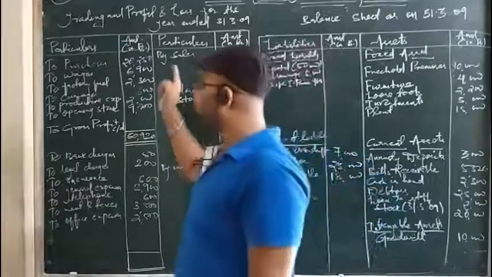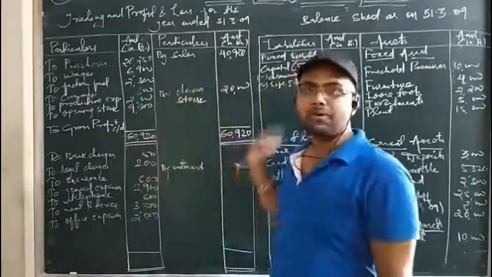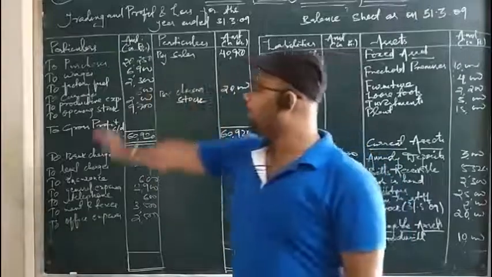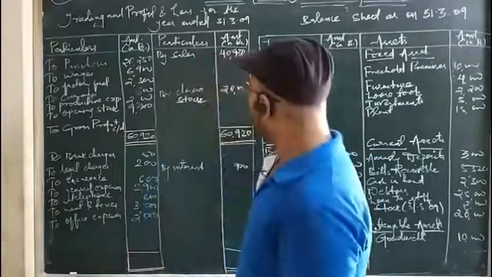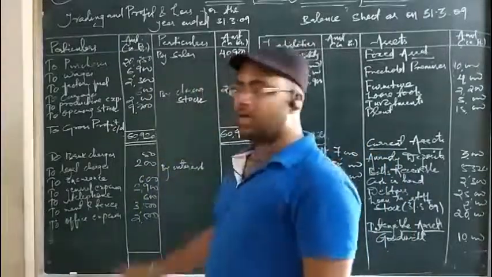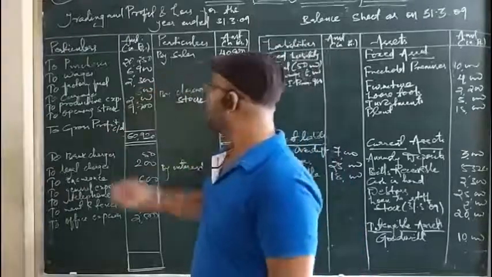We just have to calculate the amount of gross profit that comes out of subtracting direct expenses from direct income. So we have taken the total of the direct income. Now we will check the total of the direct expenses.